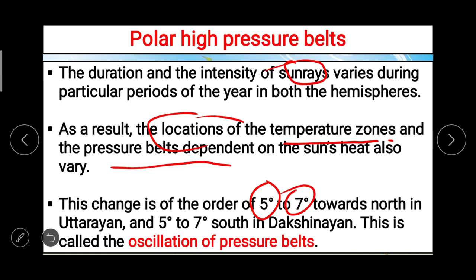So due to the effect or influence of temperature, the pressure belts on the earth's surface are: equatorial low pressure belt, mid latitudinal high pressure belts, subpolar low pressure belts and polar high pressure belts. Now if you observe carefully the figures which are given in our textbook, then it is very easy to understand these pressure belts.